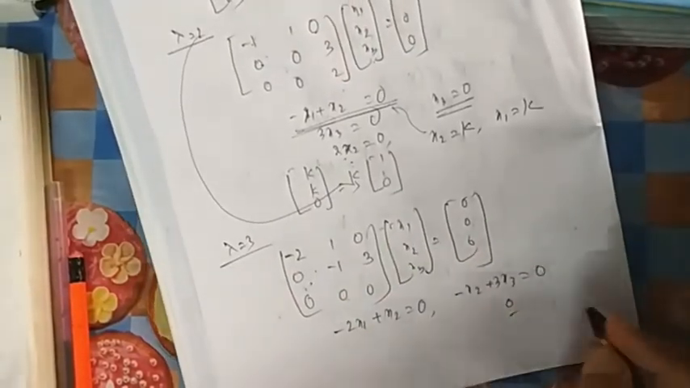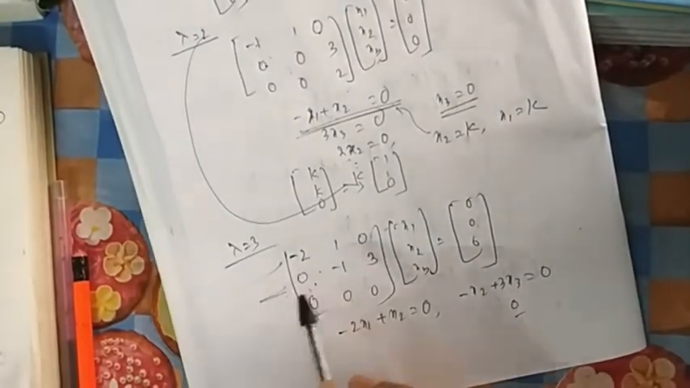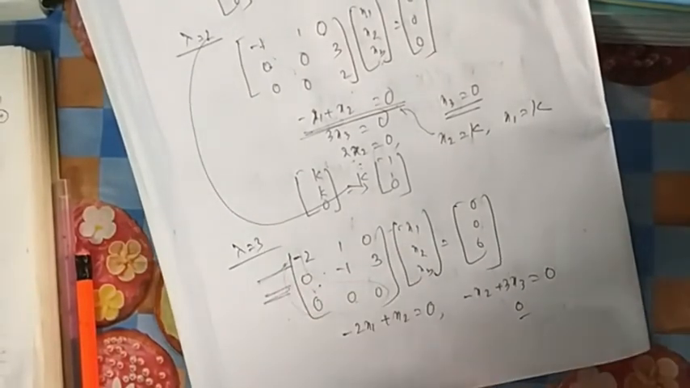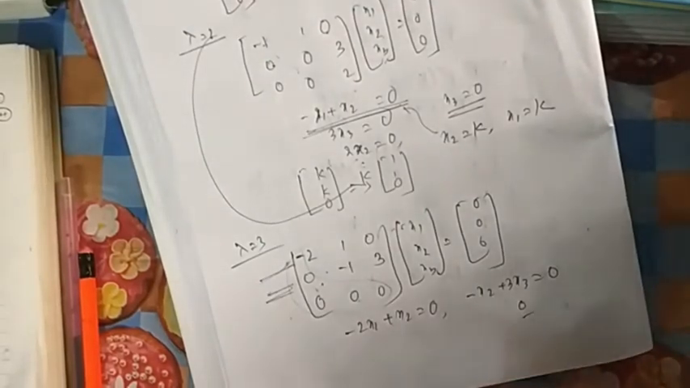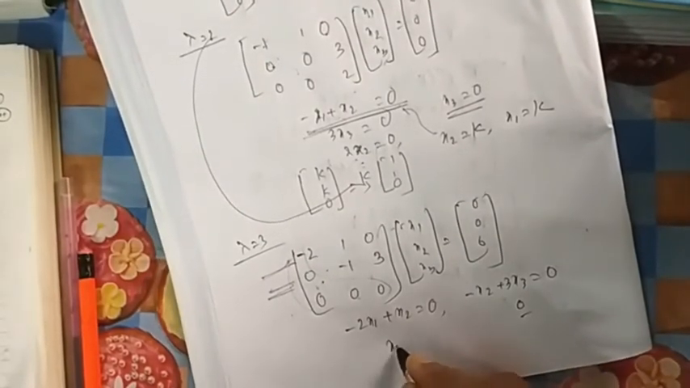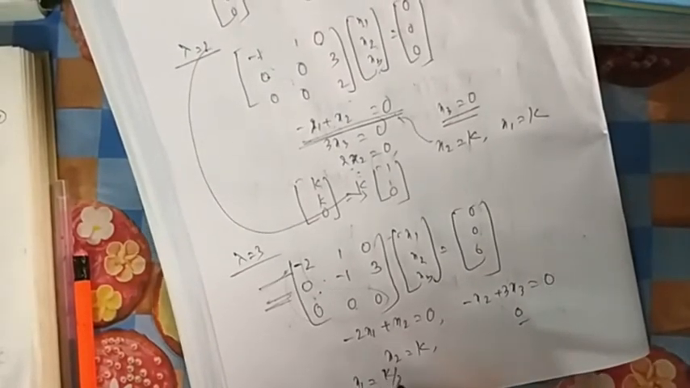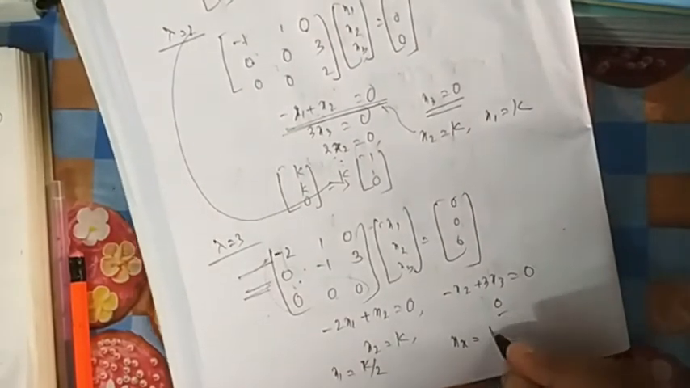So there is nothing in the last row. You can see the rank here is 2, because it is already in this format. Rank 2 means you have to assume one variable as k. You can take any one as k as you wish. If you take x2 equal to k, then x1 will be equal to k by 2, and x3 will be equal to k by 3.